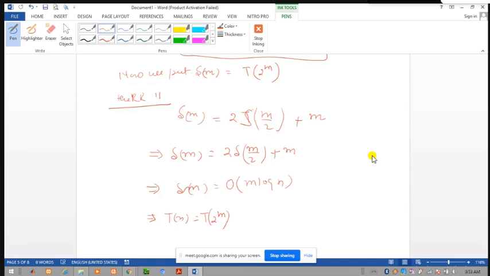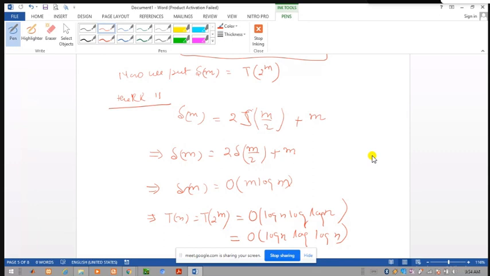T of 2 to the power m was denoted by Sm. We put the value of m here. So what is the value of order of m? It is log of n. Log of n into log of this m, m log m, what is the value of log of log m? log n, okay? So this is the efficiency of the algorithm, order of log n into log of log n, okay? This is the efficiency. In this way, by using the concept of changing variables, we obtain the efficiency of the recurrence relation, or the solution of the recurrence relation.